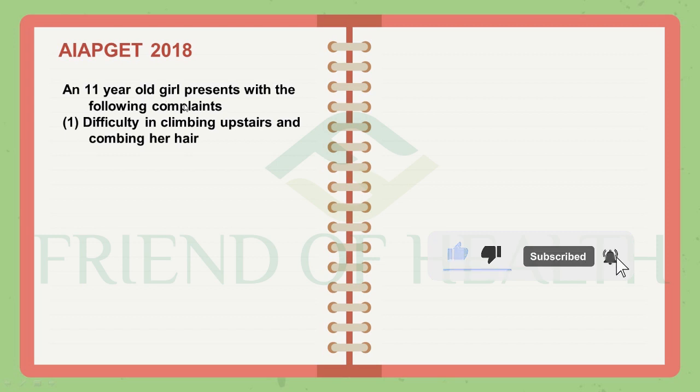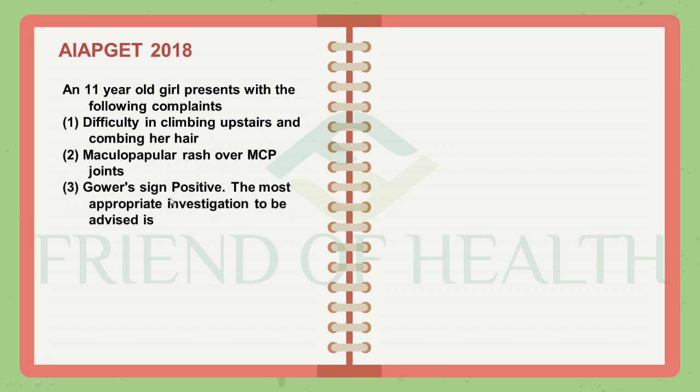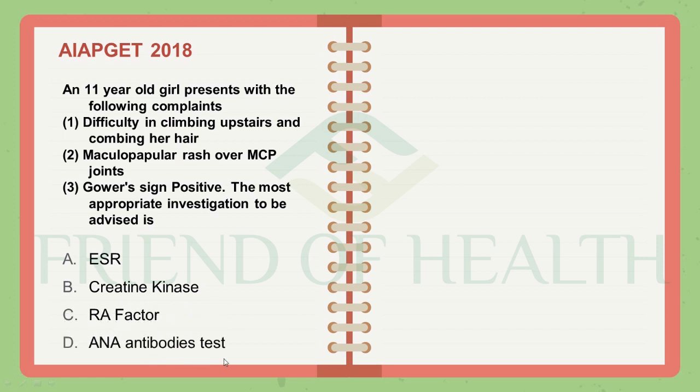An 11-year-old girl presents with the following complaints: difficulty in climbing upstairs and combing her hair, maculopapular rash over MCP joints, then Gower's sign positive, one of the important signs. The most appropriate investigation to be advised is? So this is not about the disease name. A little tough or difficult level question it is. Option A is ESR, creatine kinase, then RA factor, and ANA antibodies test.